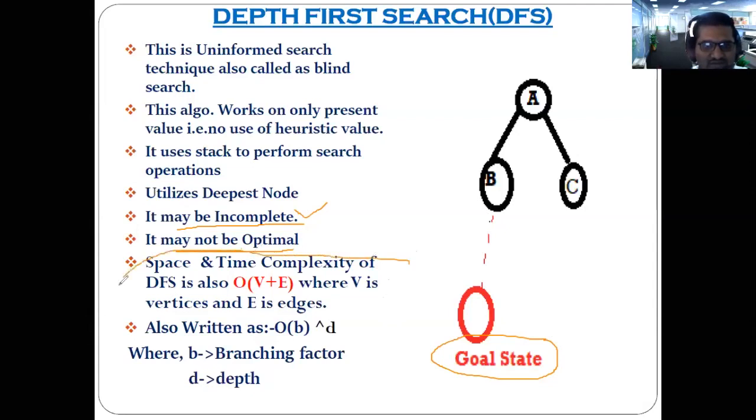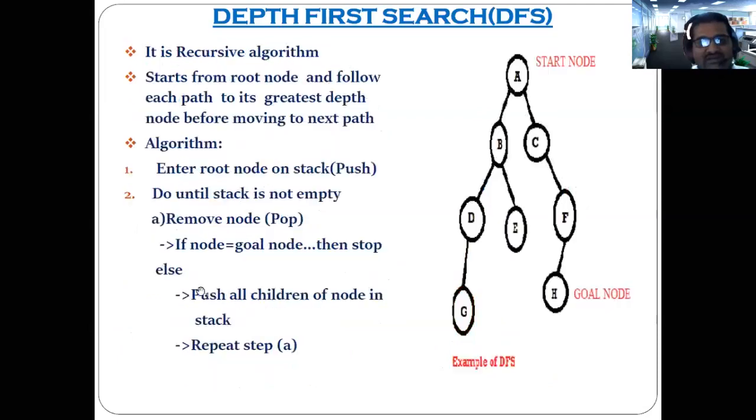So these are some properties related to the depth first search. We'll come to the complexity after we see the example. Now let's see the example related to the depth first search and how it actually proceeds. Some more characteristics I have mentioned here. It is kind of a recursive algorithm. Why is it being referred to as recursive? What is meant by the recursive algorithm?